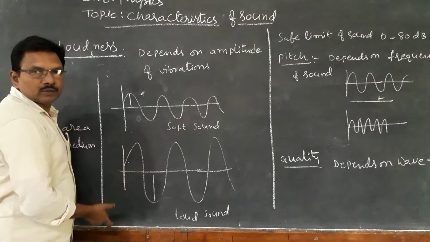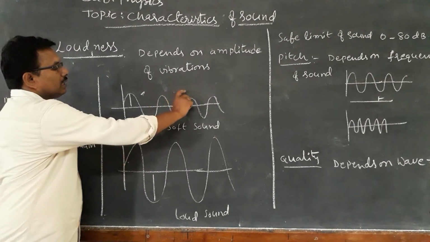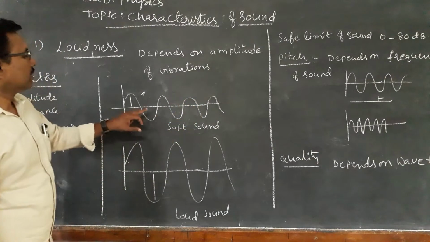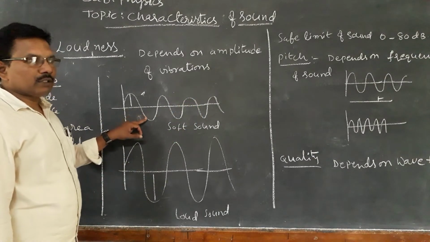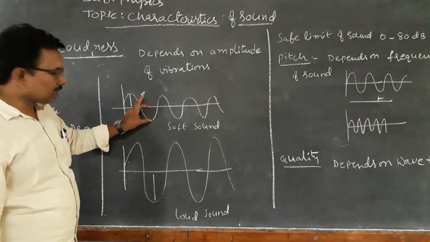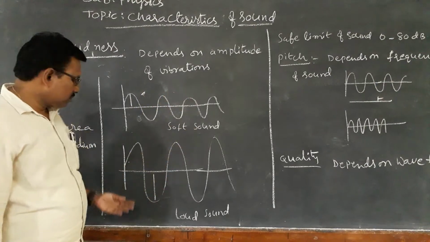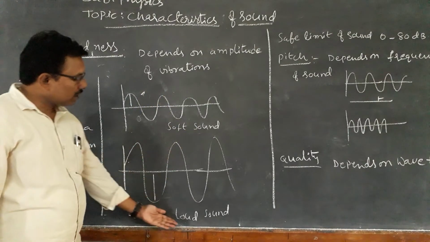Here it is a soft sound. This is called amplitude, the vibration length. If the amplitude is decreasing, it is a soft sound. If the amplitude is increasing, it is a louder sound.